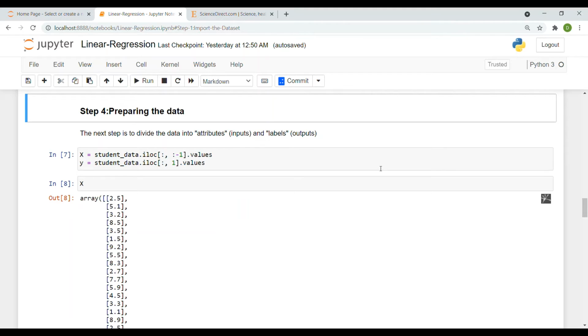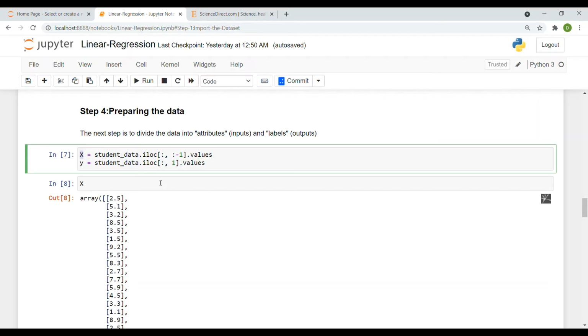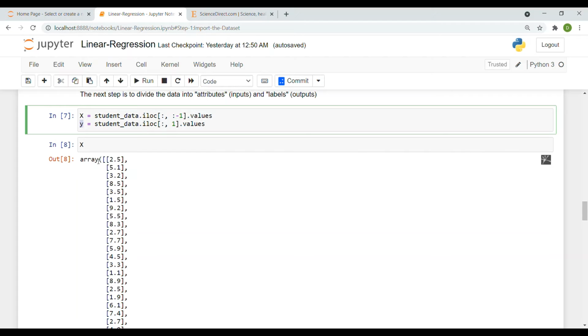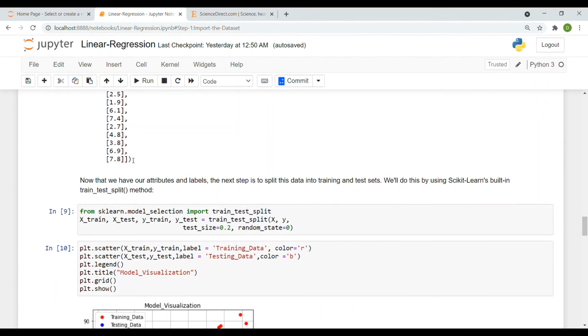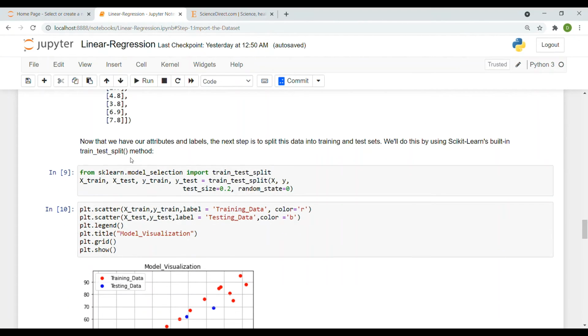Step 4 is preparing the data. The next step is to divide the data into attributes, that is the input values, and the labels, that is the output values. So here I extract the values of hours, which are stored in the X variable, and the values of score obtained by the student, which are stored in the y variable, and I have shown X, that is the hours array. Now we have our attributes and labels.